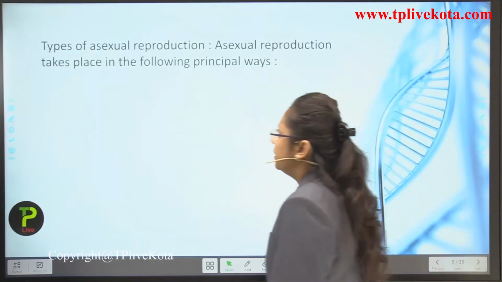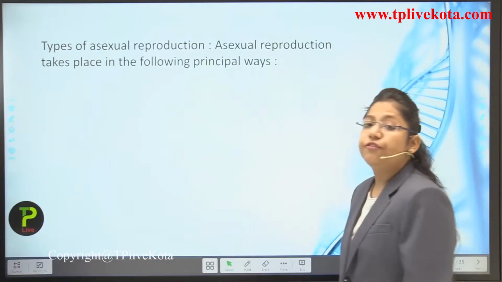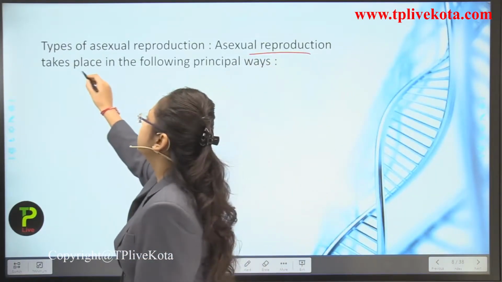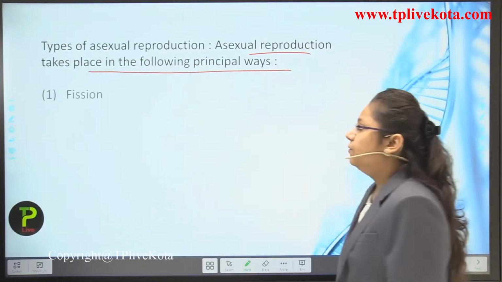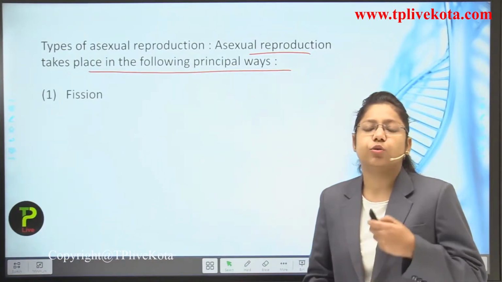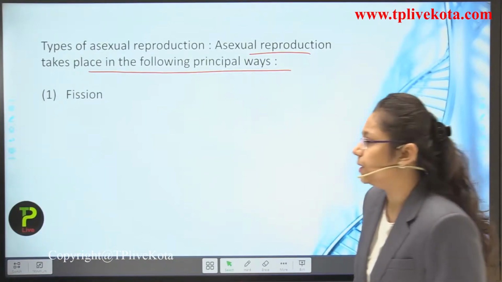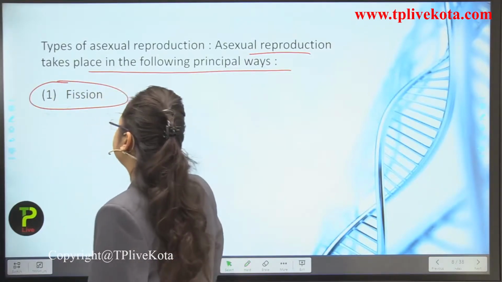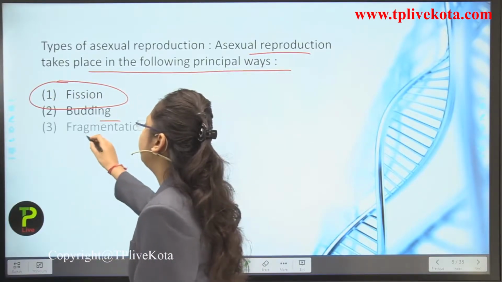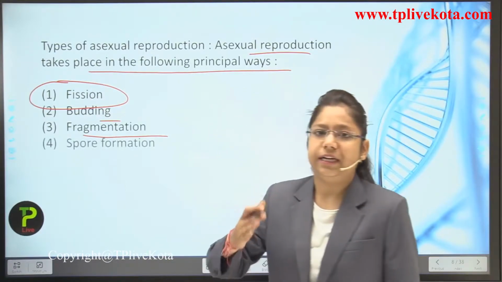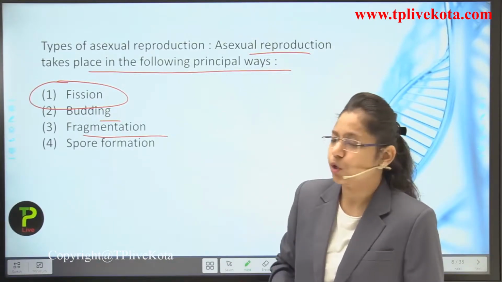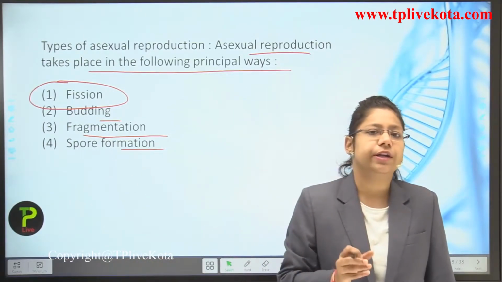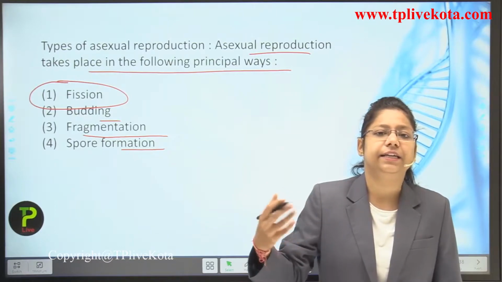Now, the types of asexual reproduction. Asexual reproduction takes place in the following principal ways. First, through fission. Second, through budding. Third, through fragmentation, in which the body gets divided into small fragments. Next is spore formation, in which a single spore is produced by the body and then it gets multiplied.